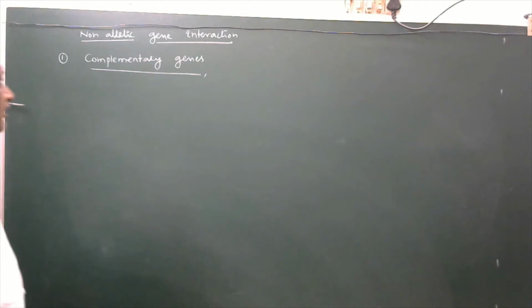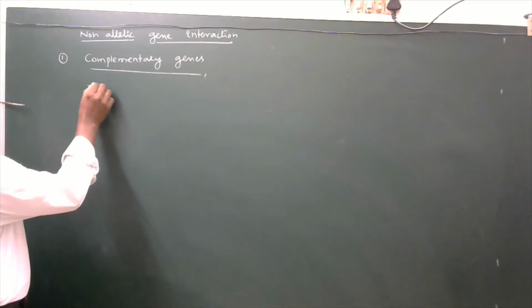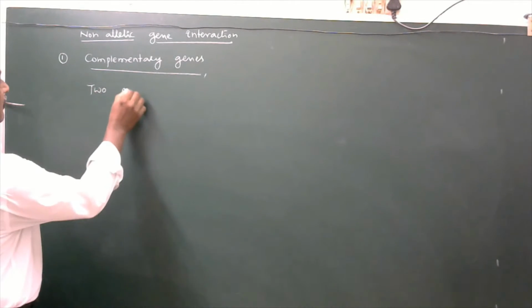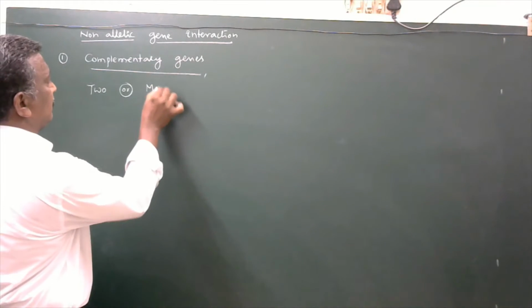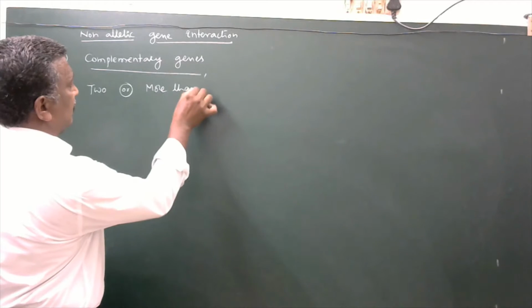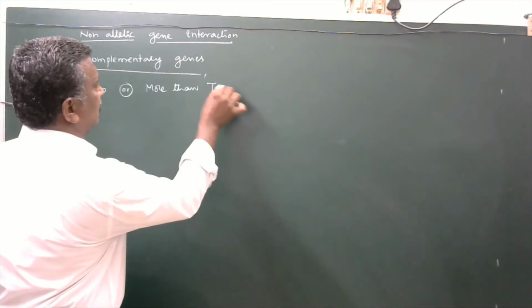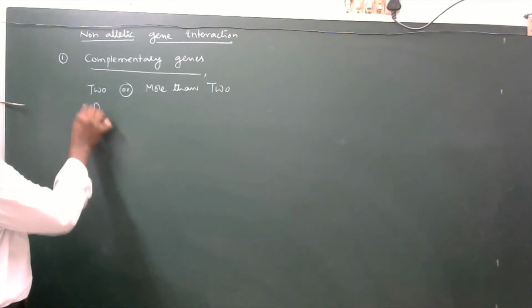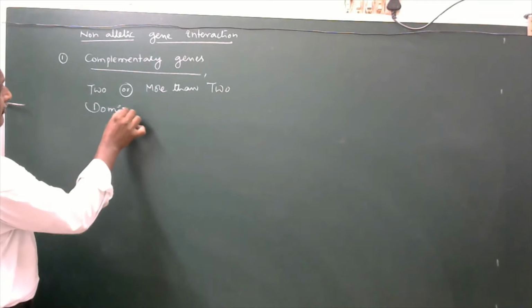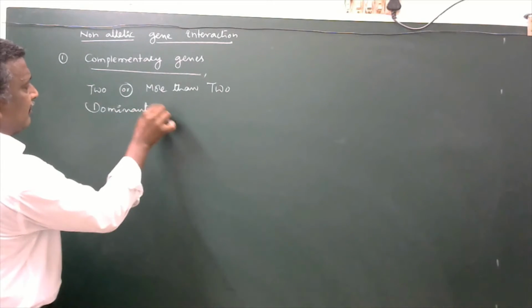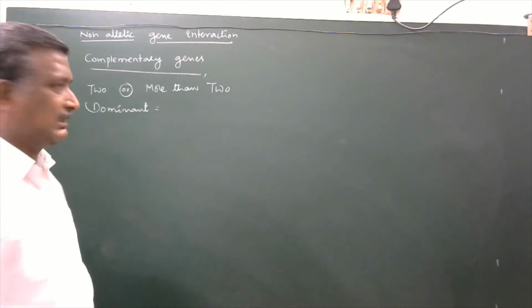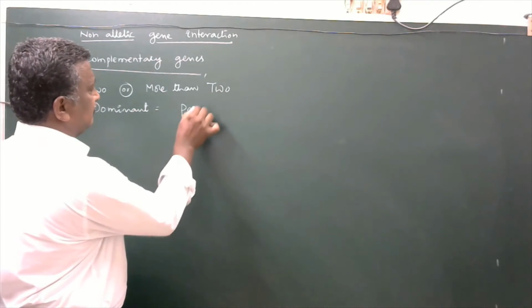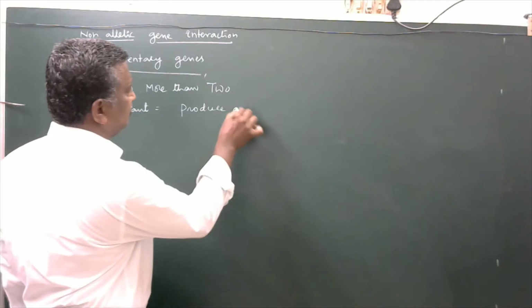Complementary genes is nothing but two or more than two dominant genes interacting in such a way to produce a character.